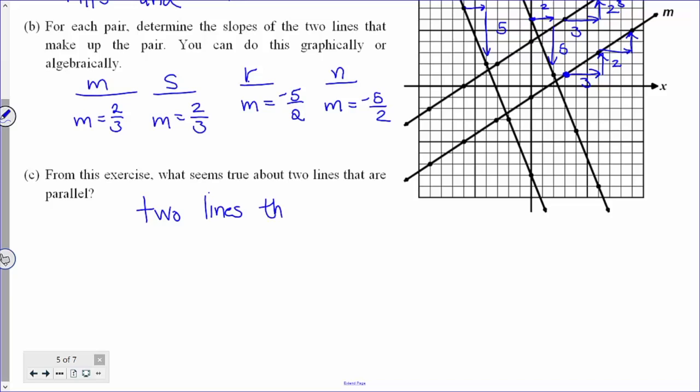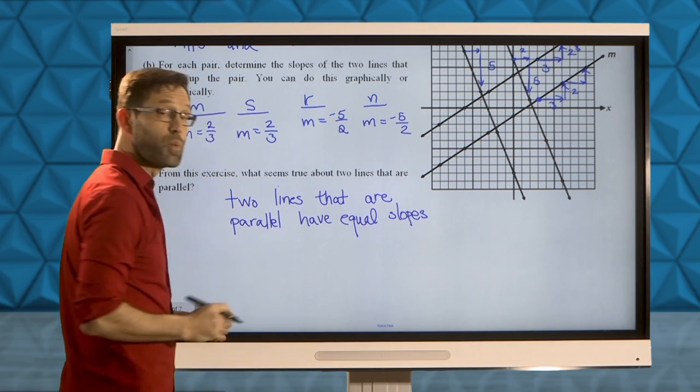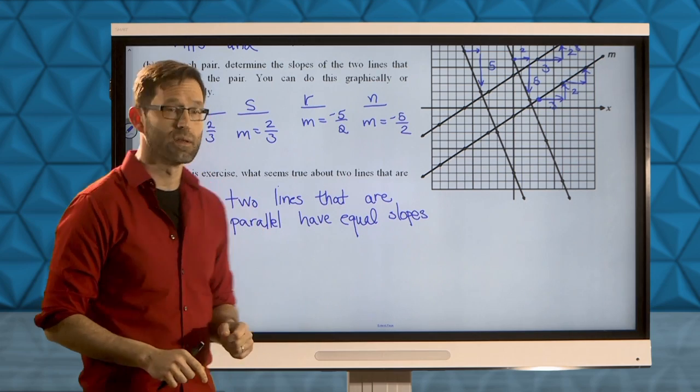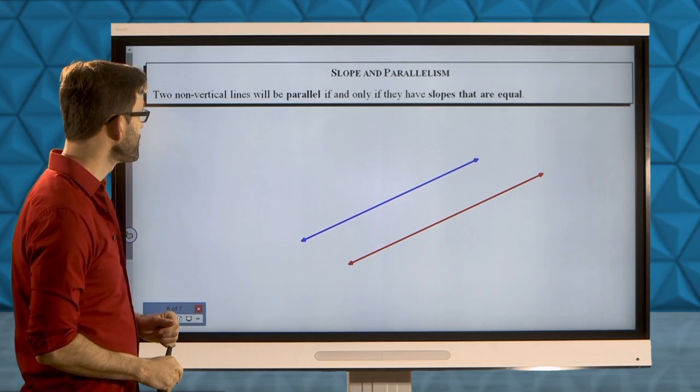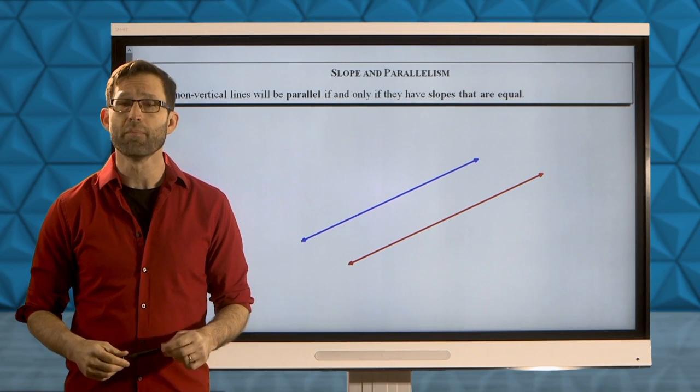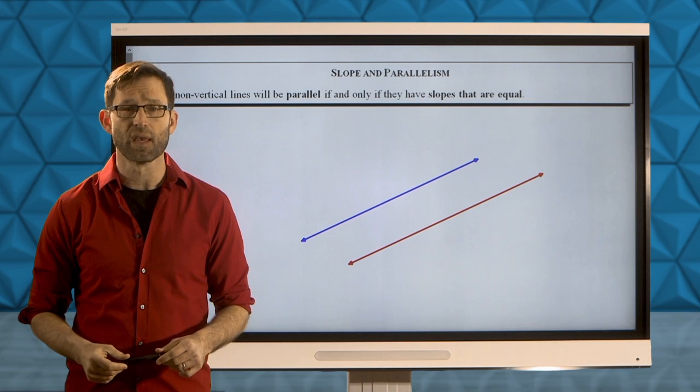Two lines that are parallel, let's use a nice mathematical term for it, have equal slopes. At least that's what it appears, and that is in fact true. Let's summarize on the next slide. Slope and parallelism. Two non-vertical lines will be parallel if and only if they have the same slope.